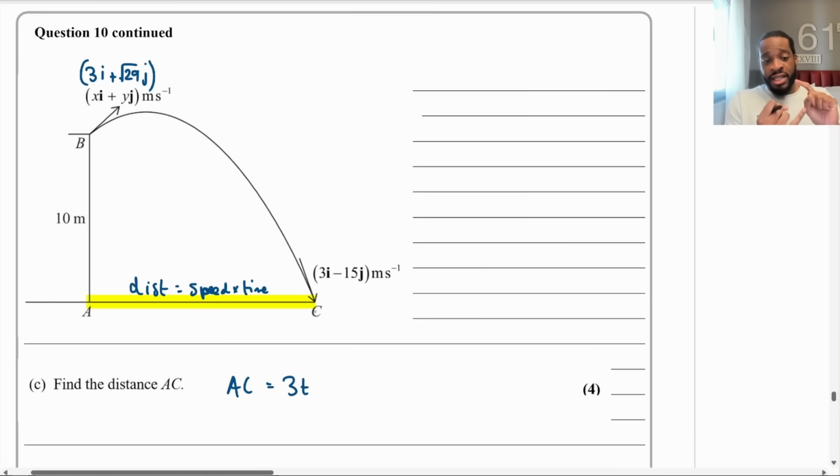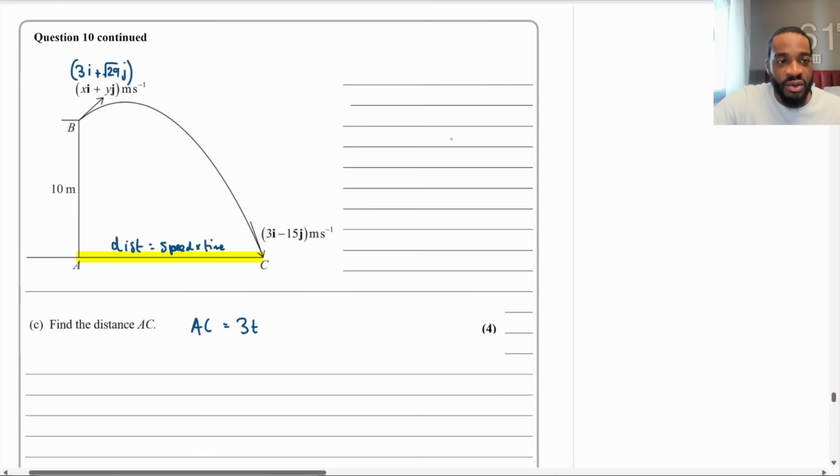Absolutely. We know the speed at which it's traveling, vertically and horizontally, and we have the start point from B. So what we can do is use SUVAT vertically to figure out the time at which the particle gets to C, and then plug that into the distance formula, which is going to be 3t in this case. So we just need to figure out what t is. So how can we do that? Let me zoom out a bit. I'm not sure if my big head's in the way.